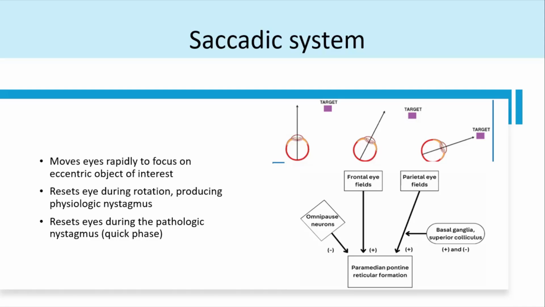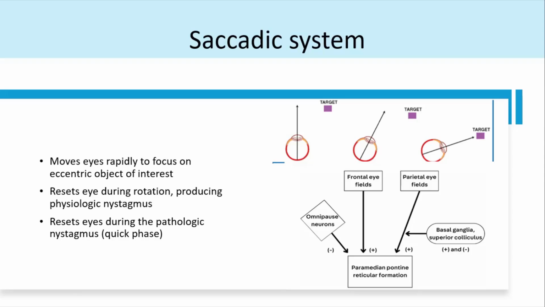And also you have the omnipause neurons. The function of the omnipause neuron is to make sure that you don't have any unwanted PPRF activity or unwanted burst activity. So if there's a problem with that, what happens is you will have unwanted saccades. So you have saccadic intrusions at that time.